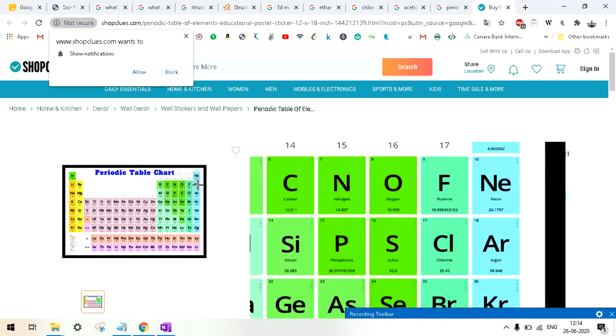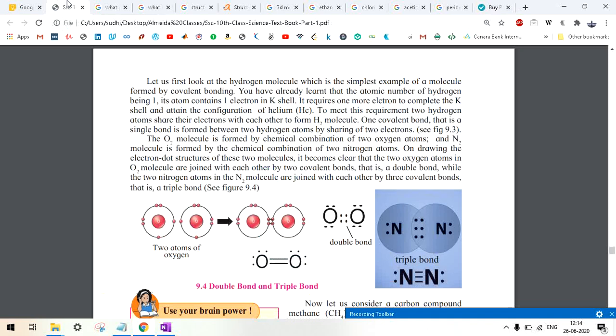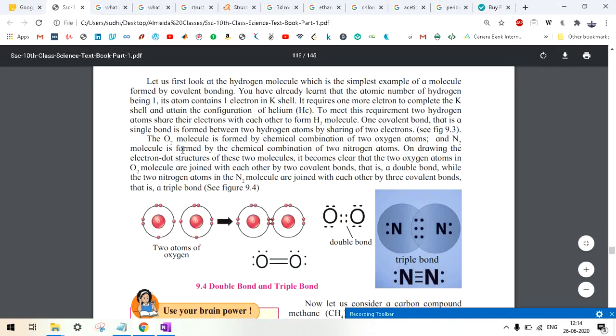So oxygen needs 2 more electrons to achieve the noble gas configuration. So what oxygen does is, please look here. The O2 molecule is formed by the chemical combination of two oxygen atoms, and N2 is formed by two nitrogen atoms. On drawing the electron dot structure of these two molecules, it becomes clear that the two oxygen atoms in O2 are joined with each other by two covalent bonds.